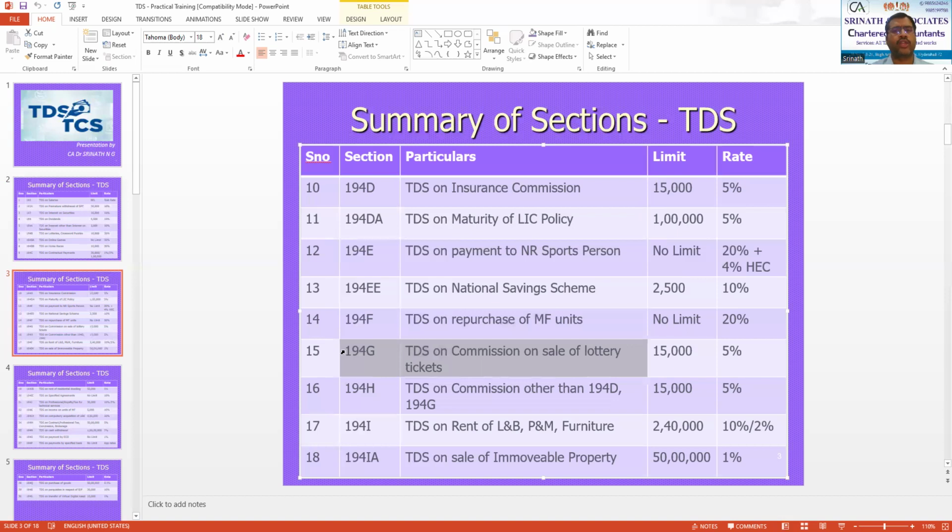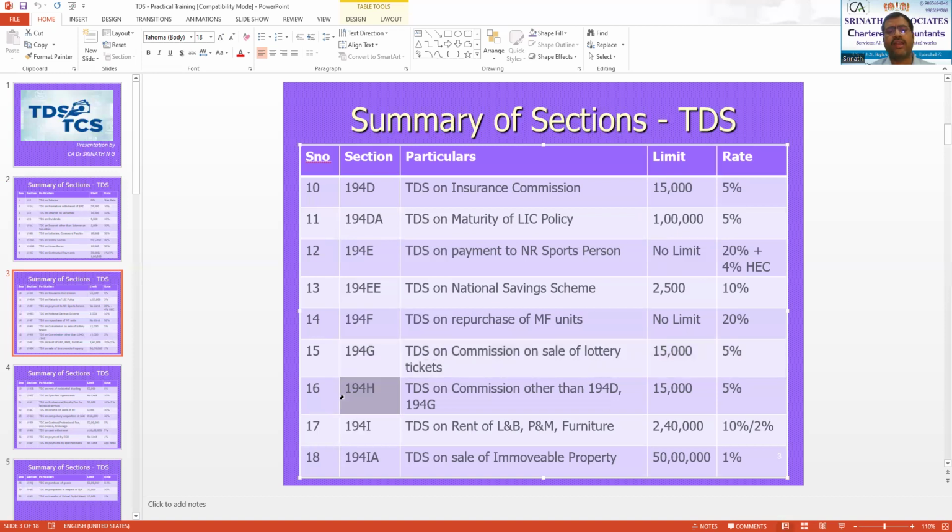Then comes your 194G, TDS on sale of lottery tickets, or commission on sale of lottery tickets, you can also call it. If a person is selling the lottery ticket and he receives some commission from the company which operates the lottery tickets, then if the amount exceeds 15,000, they have to deduct TDS at the rate of 5%.